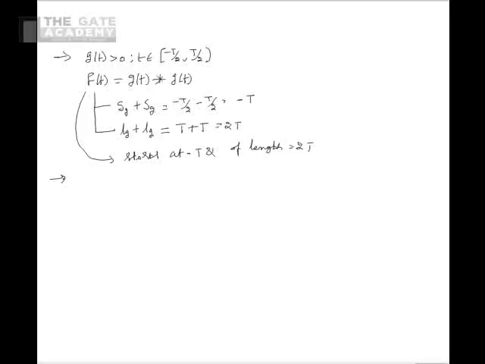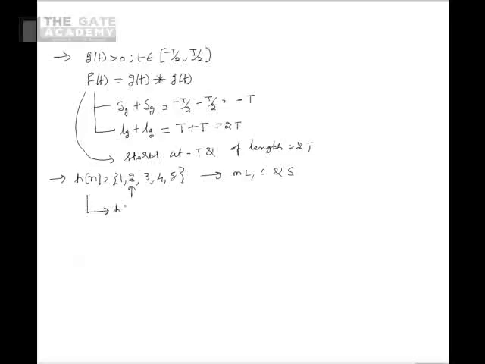Now let us look into another problem where the impulse response of an LTI system is given as h of n is equal to 1, 2, 3, 4, 5, where the sample 2 corresponds to the instant n is equal to 0. We have to comment on memoryless property, causality, and stability of the LTI system.